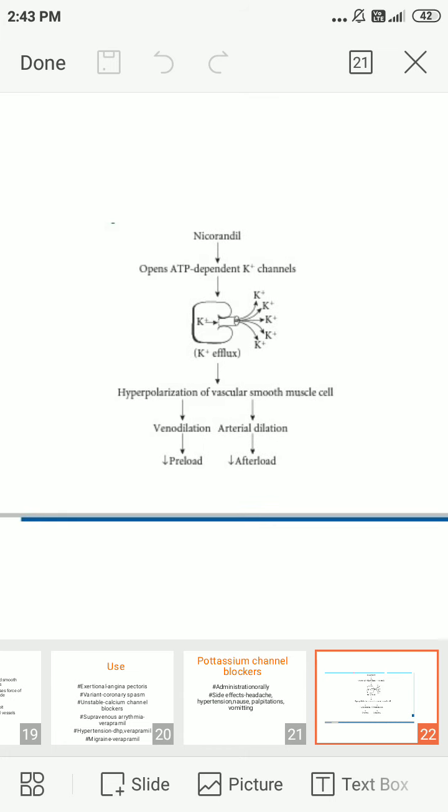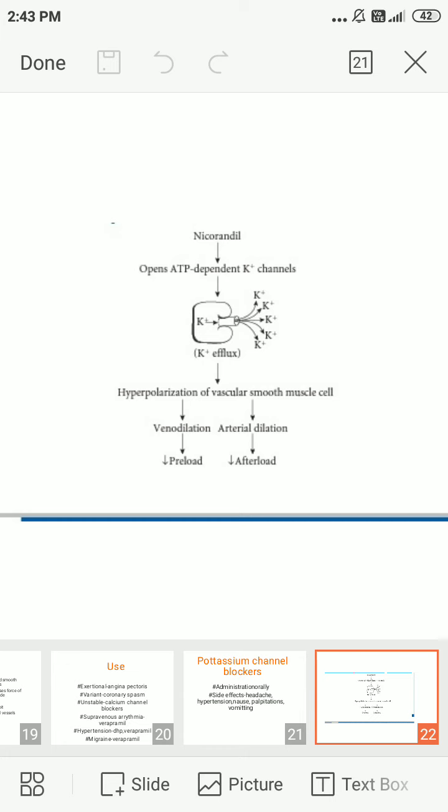First, nicorandil opens the ATP dependent potassium channels, which leads to potassium efflux out of the cells. Then it finally leads to hyperpolarization of vascular smooth muscle cells. Hyperpolarization leads to two effects, venodilatation and arterial dilation. Venodilatation leads to decreased preload, and arterial dilation leads to decreased afterload.